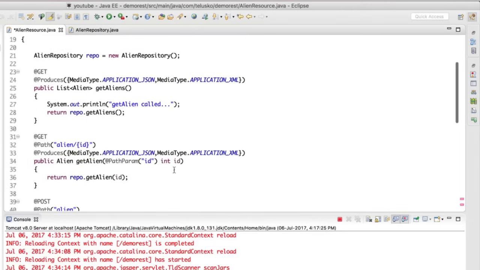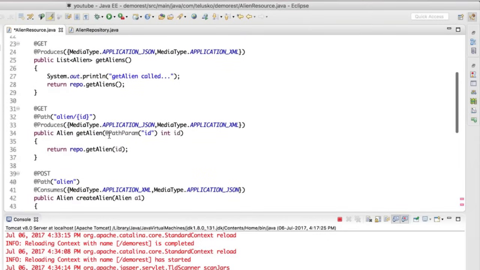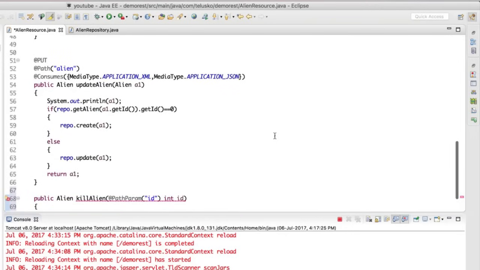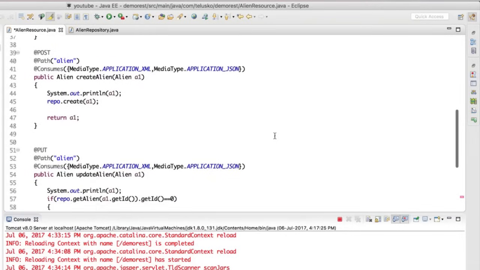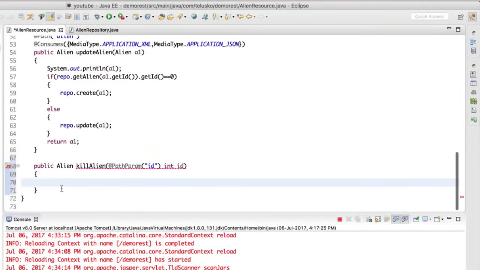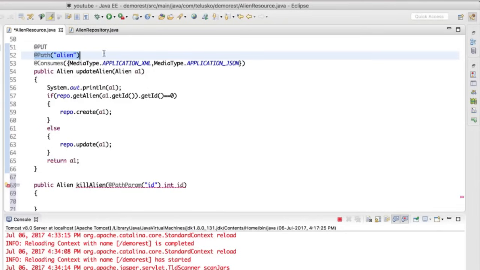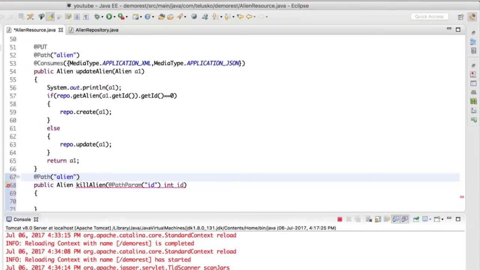The way we have done in this one, which is get alien. So we were using this at ID, right? The same thing we have to do there. So I will copy this and I will say delete kill alien by accepting this value, which is ID. And you have to also specify the request type. We have to also return the value, right? We'll do that in some time, but then we have to return data, right? So I'm going for a delete request with a path alien. So I'll say path alien, and in this path alien we have to say slash, and we have to also mention the ID.